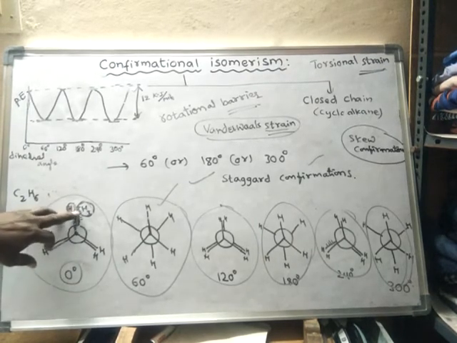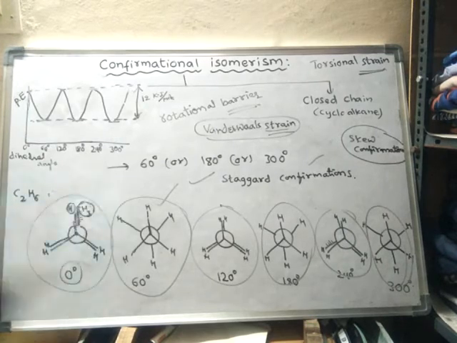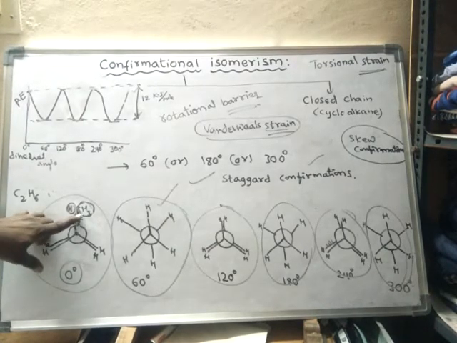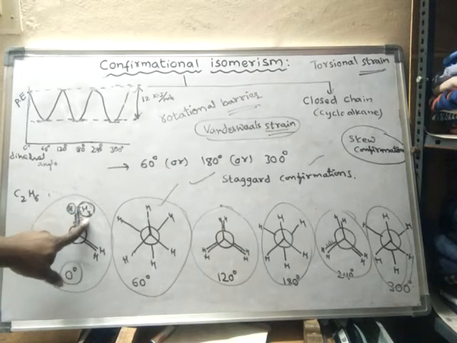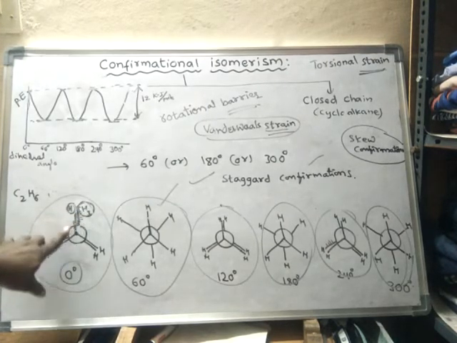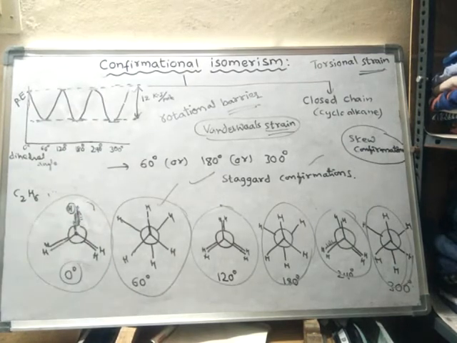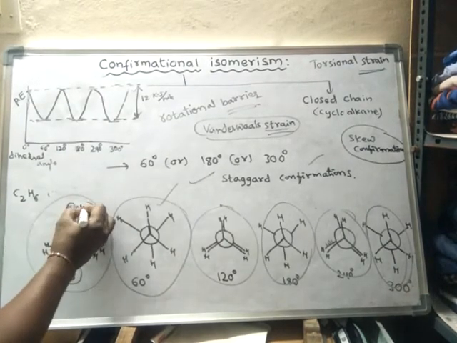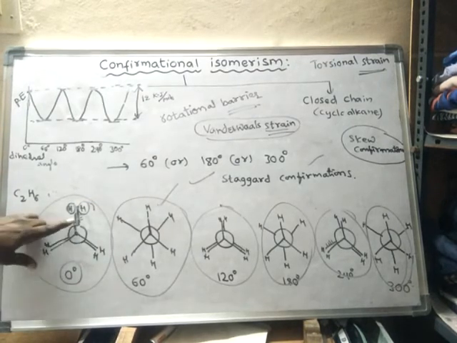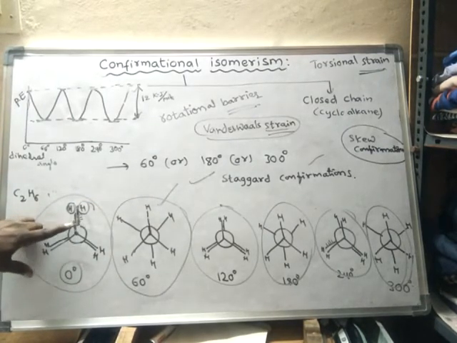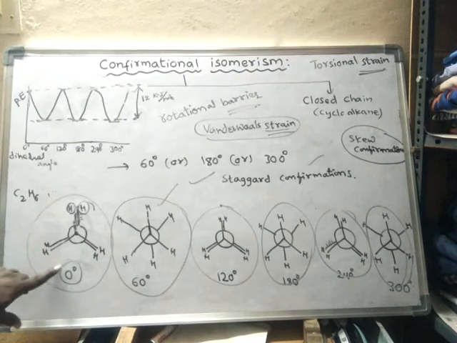That means when hydrogen is replaced by some other groups, groups larger than hydrogen cause larger barriers. As a result, this will become more unstable. If it is hydrogen, there is some repulsion between these bonds at 0 degrees dihedral angle.